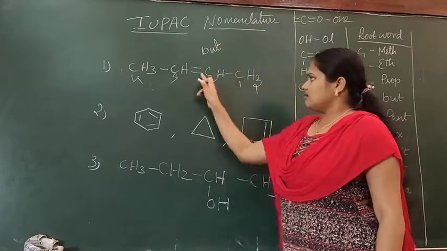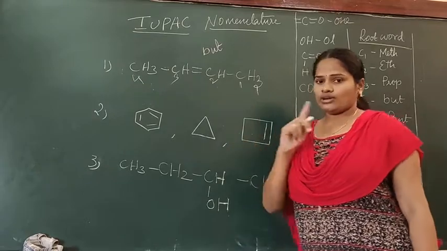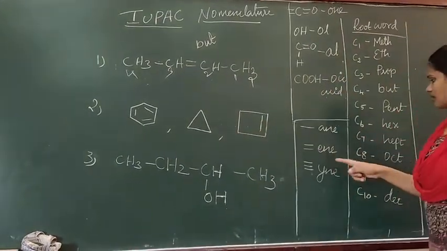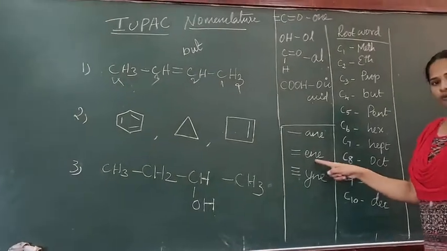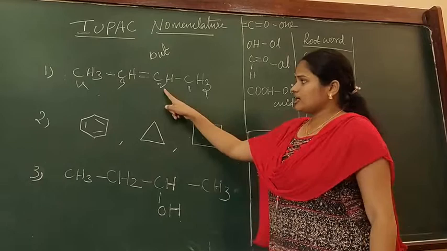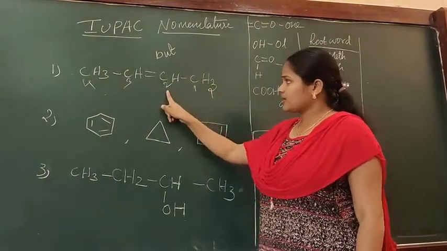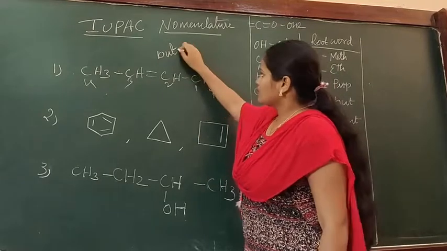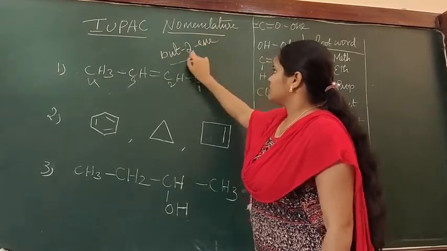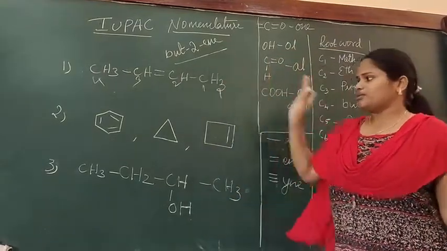Okay, see the type of bond. These are single bonds, but we have only one double bond, occurring in the second position. If there is a double bond, the compound name suffix should finish with ene. So in the second carbon we have ene. We started from but, and the second carbon has the double bond, so but-2-ene. You can also write 2-butene. It will be perfect.